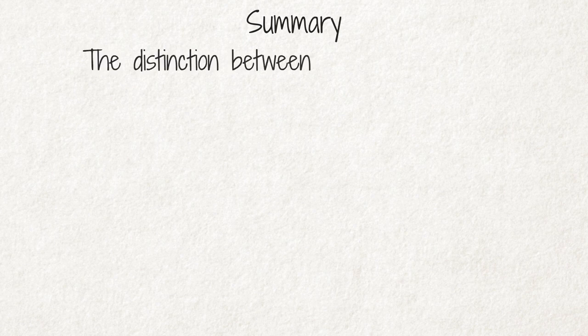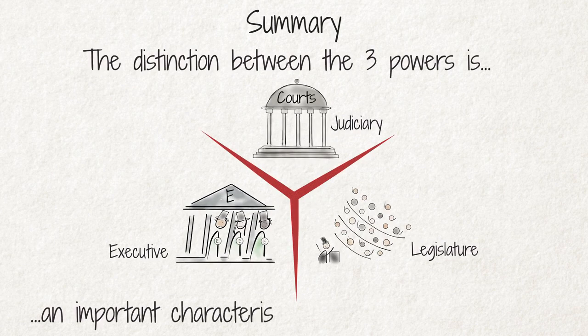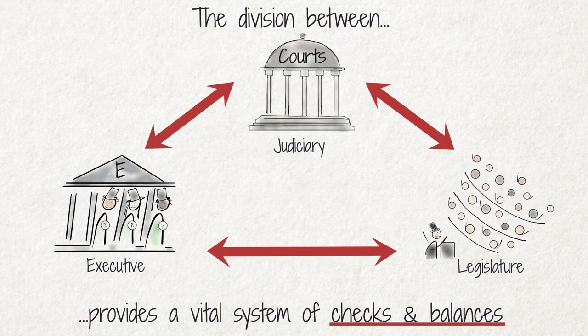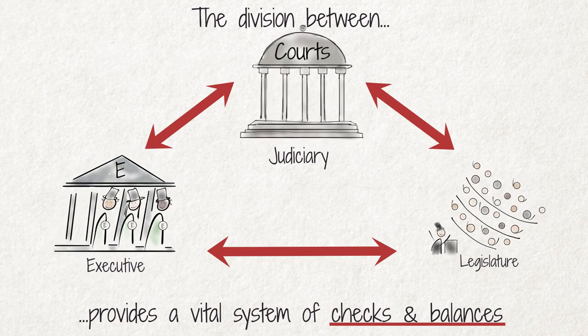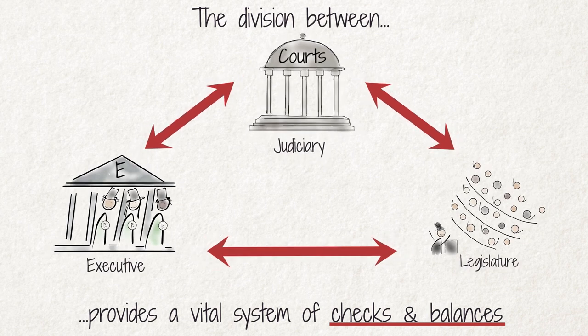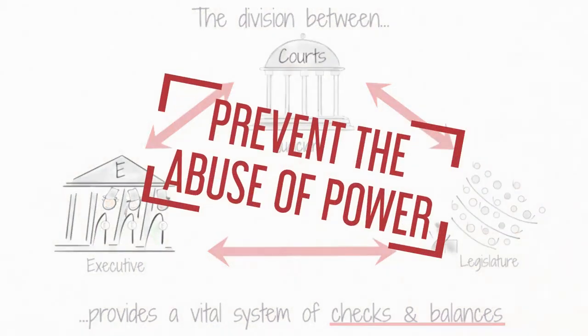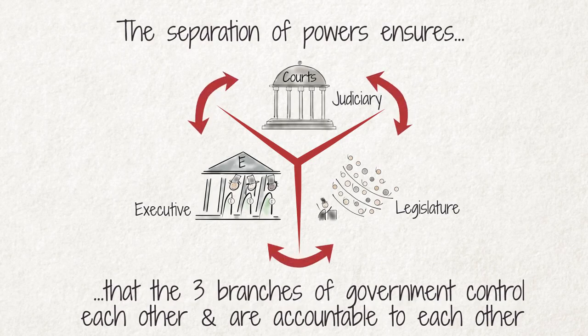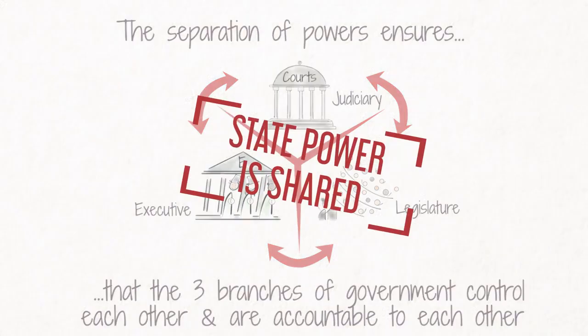Summary. The existence of a formal distinction between the three powers is an important characteristic of democratic governance. The division of powers between the legislature, executive, and judiciary provides a vital system of checks and balances. This is to prevent the abuse of power by government officials. The separation of powers ensures that the three branches of government control one another and are accountable to each other. This system further limits the power of each individual branch so that state power is shared.